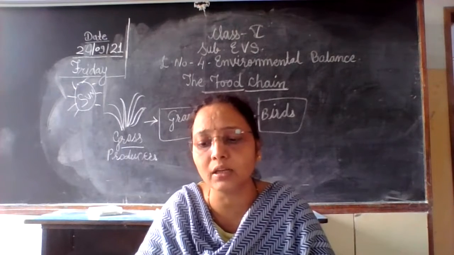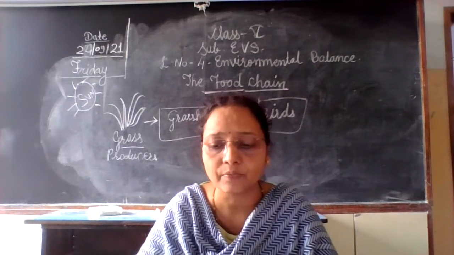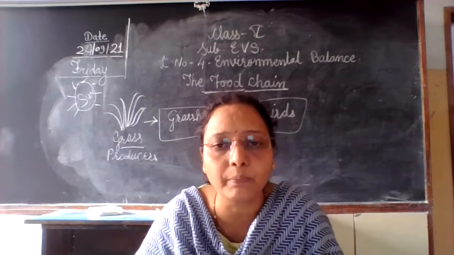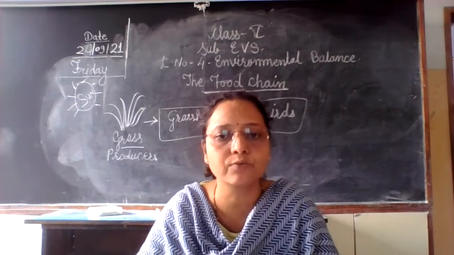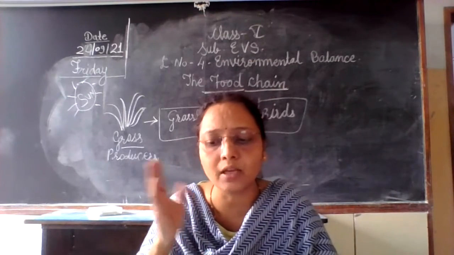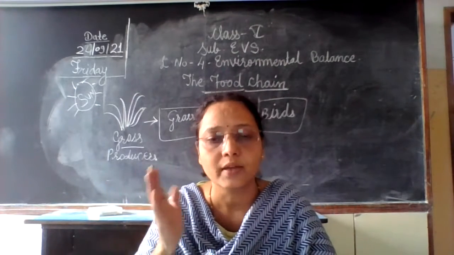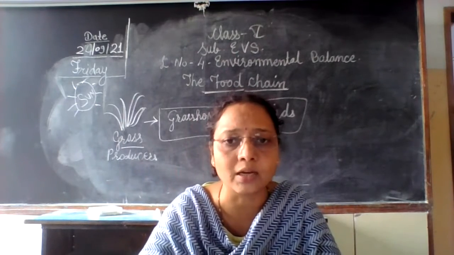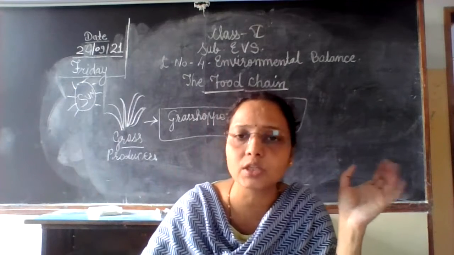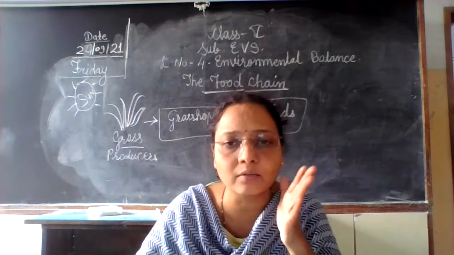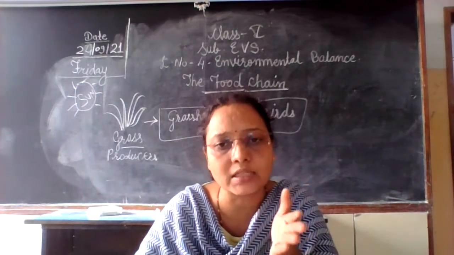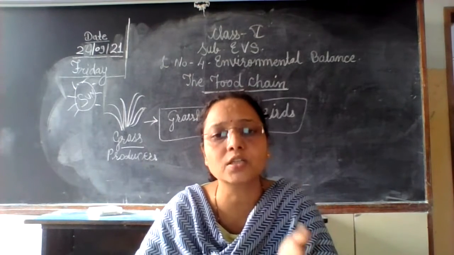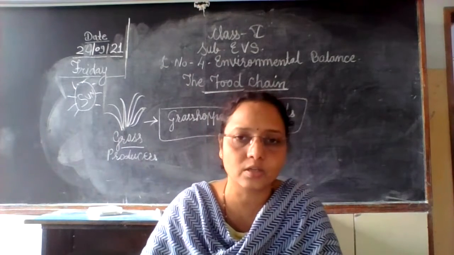If one of the links in the chain becomes extinct, it gives a big impact on the food chain. Food chain is disturbed if any one factor in the food chain becomes extinct. अगर एक भी factor food chain में नहीं, chain कैसे होती है पूरी तैयार? जब सब interlinked है तो ही chain तैयार होगी. अगर कोई भी factor बीच में से निकल जाता है, extinct हो जाता है, so it gives a bad impact on the food chain. It totally breaks the food chain.